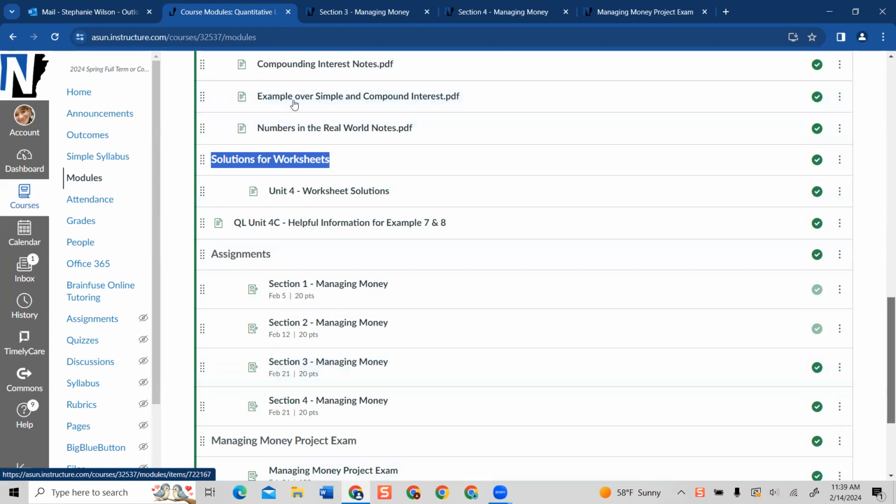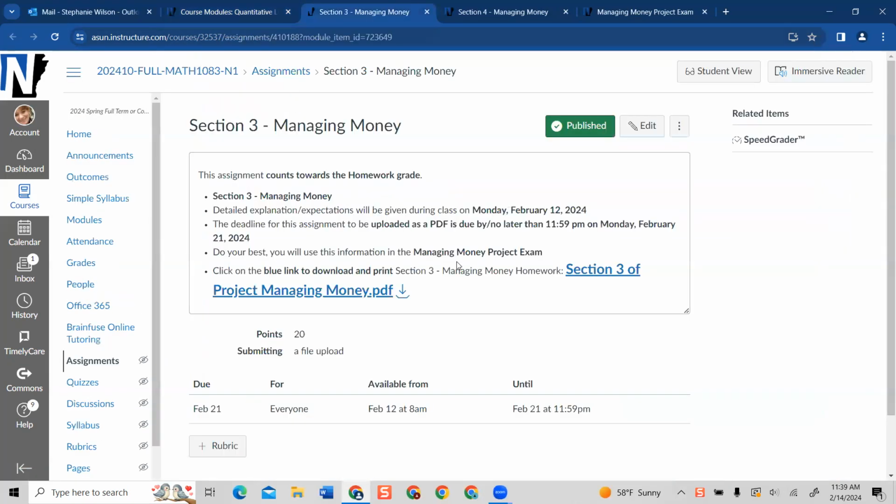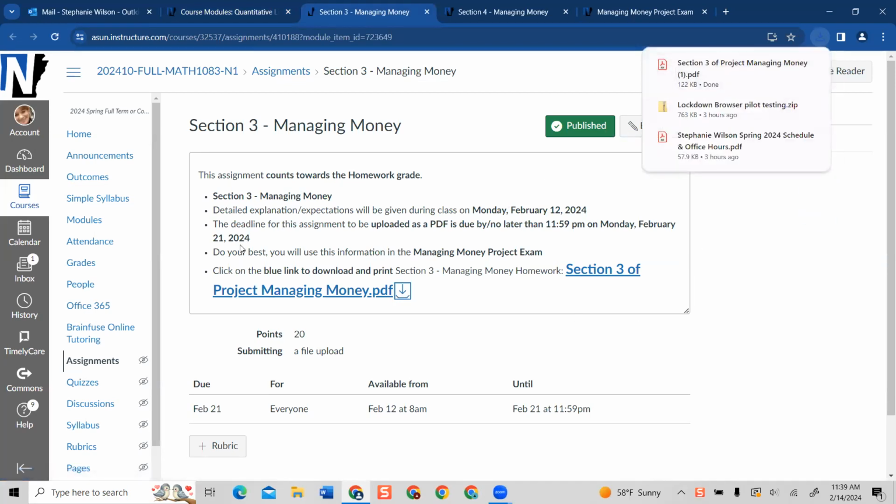Managing money. You'll click on it and this is going to open. You can download the actual paperwork that I'm wanting you to work from here. This has got the expectations. It's open at 8 a.m. on Monday, February the 12th.